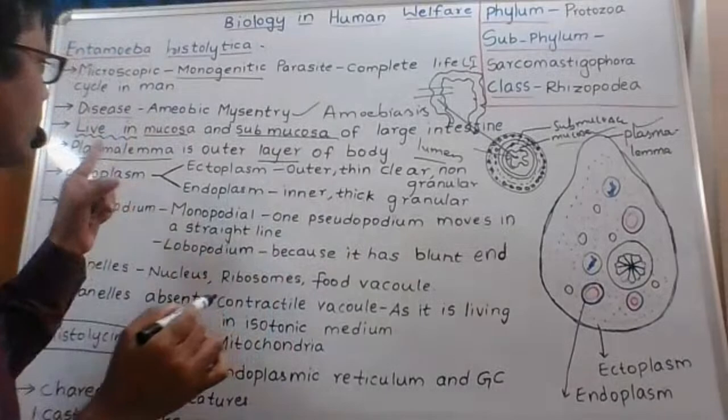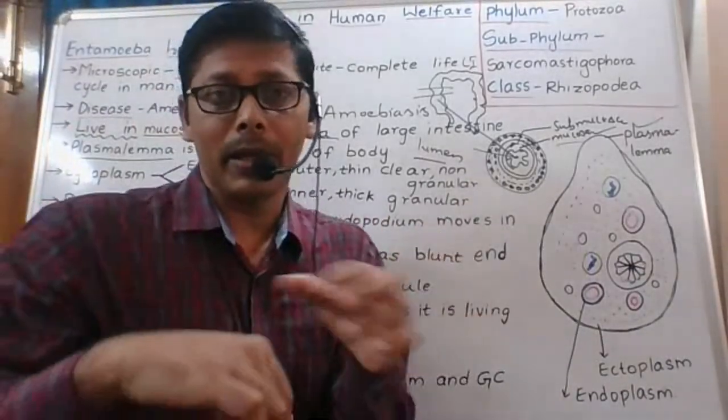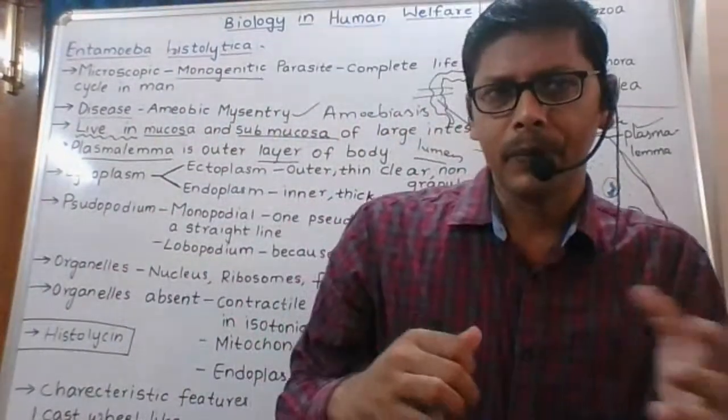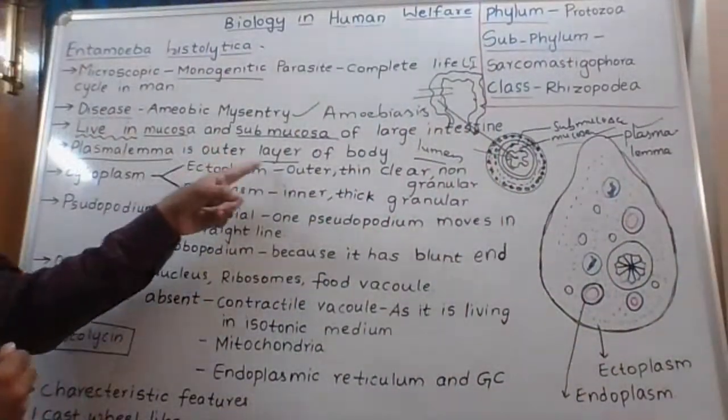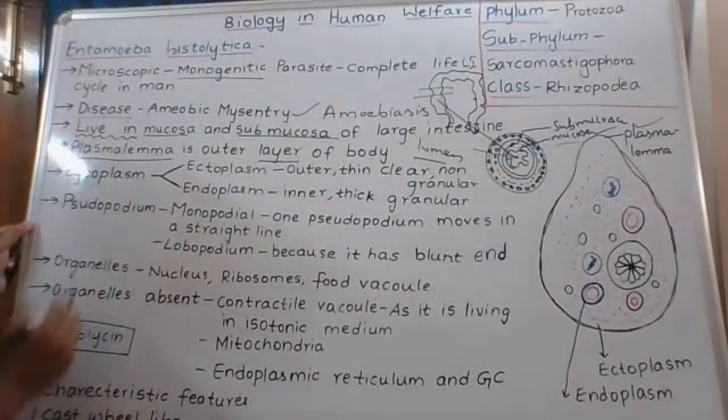That layer is called plasma lemma. Like our body is surrounded by skin, its body is covered by a layer that is called plasma lemma.